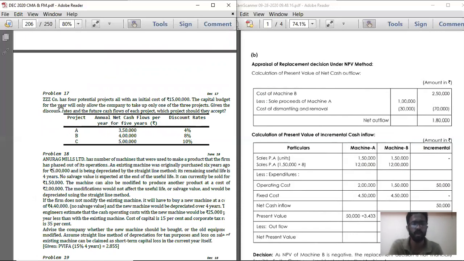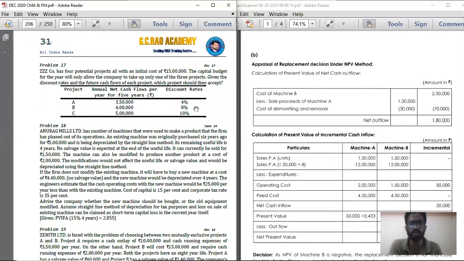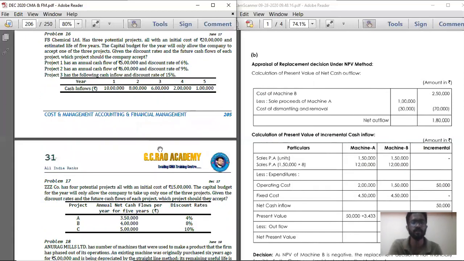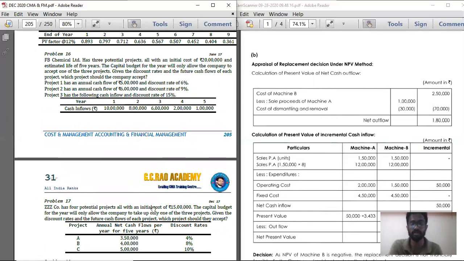See, problem number 17, the December 2017 question, and problem number 18 are so similar. The June 2017 question and the December 2017 question were so similar. They simply ask to evaluate the project using a discount rate.